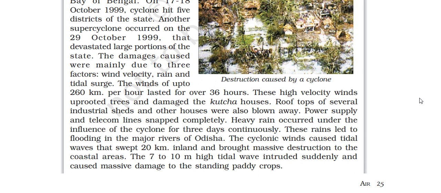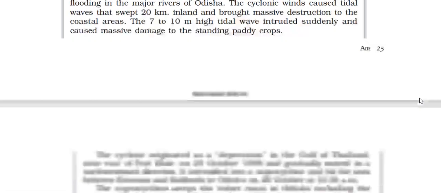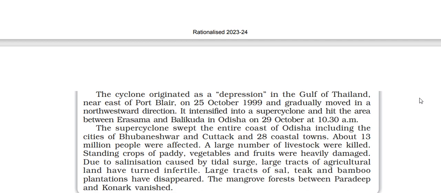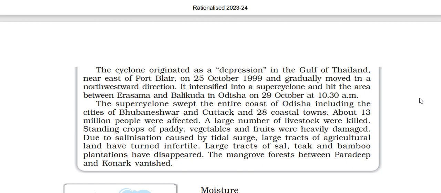Cyclone winds की वजह से tidal waves आई. 7 to 10 metre high tidal waves intruded suddenly and caused massive damage to the standing crops. The cyclone originated as a depression in the Gulf of Thailand, east of Port Blair, on 25 October 1999 and gradually moved in a northwest direction. It intensified into a super cyclone and hit the area between Paradip and Balasore in Odisha on 29 October. The super cyclone swept the entire coast of Odisha, including the cities of Bhubaneswar and Cuttack and 28 coastal towns.